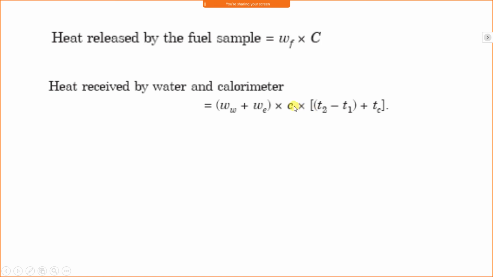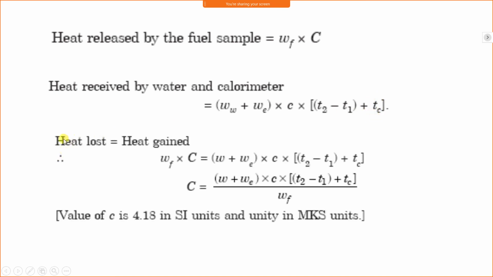Now, Cw is the specific heat of water. T2 is the final temperature after combustion and T1 is the initial temperature before combustion and Tc is the radiation temperature correction. Therefore, heat lost is equal to heat gained. Heat lost by the fuel in the bomb calorimeter is equal to heat gained by the water. Heat lost is equal to Wf into C, and heat gained is equal to (Ww plus We) Cw (T2 minus T1 plus Tc). In this case, everything is known to us, only C is unknown, therefore we can calculate C. Capital C is the calorific value with the help of this expression.